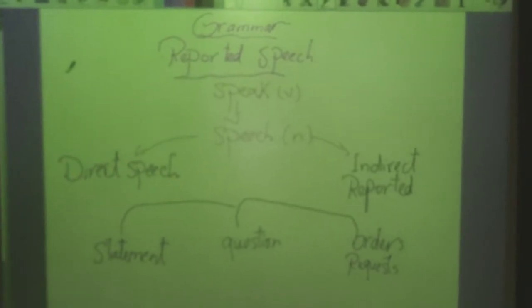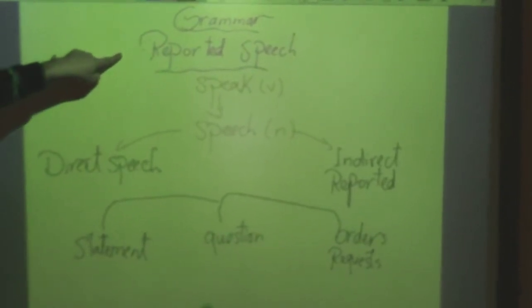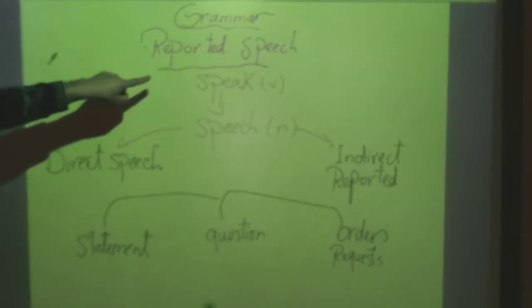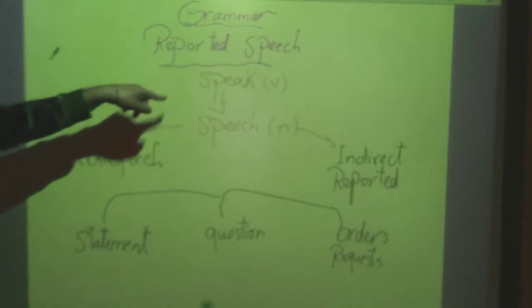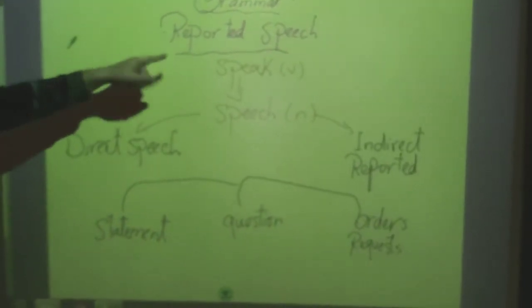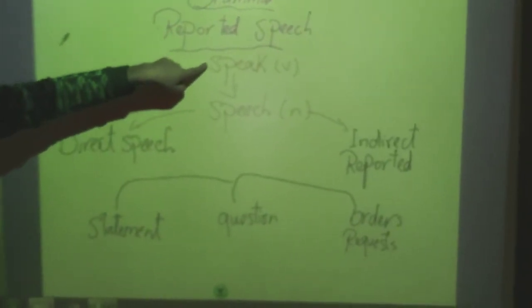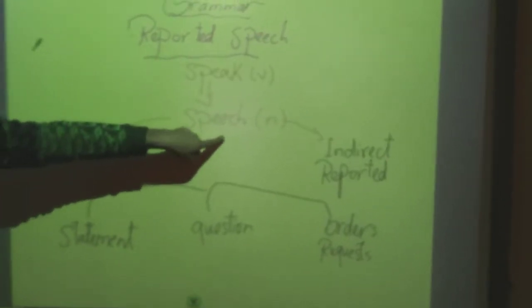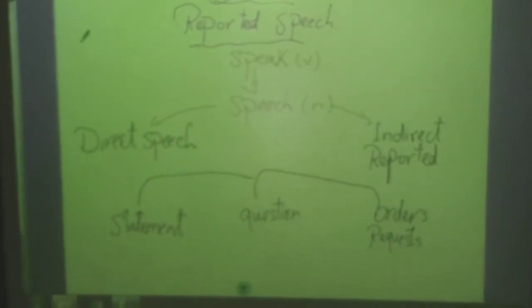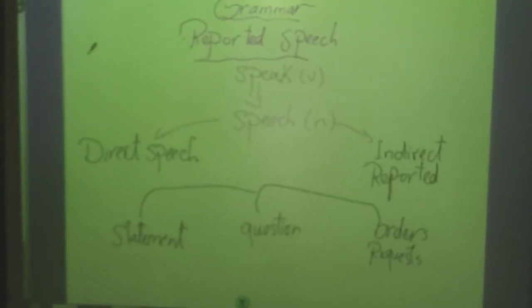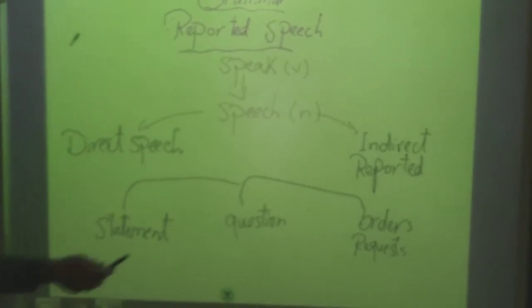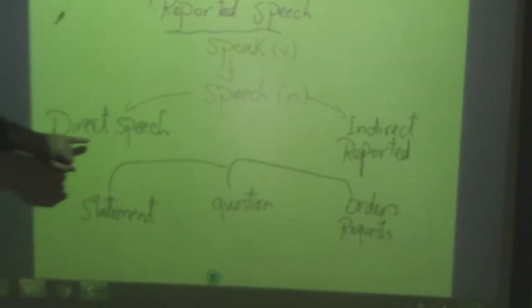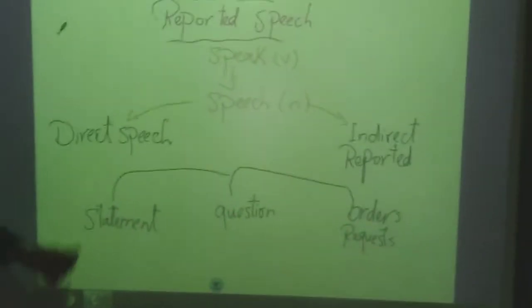Today we are going to talk about reported speech. If I ask you what is the meaning of the verb speak, speak means to talk. But what is the noun of speak? The noun is speech. Speech means all the words that we use to speak to everyone. We have two kinds of speech. The first one is called direct speech, but the second one is called indirect speech.